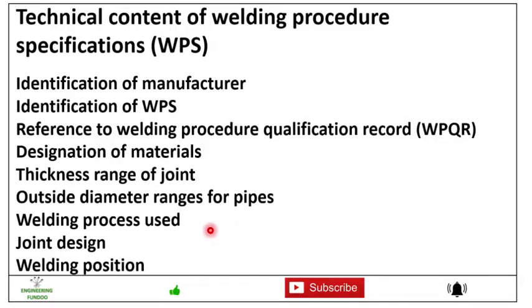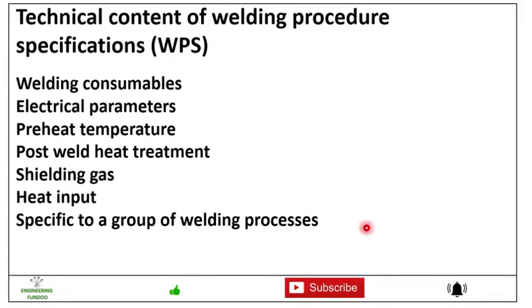It is for the pipes. Then welding process used, then the joint design to be used and how it is designed, then welding position, in which position the welding is to be carried out. All of this is the technical content.